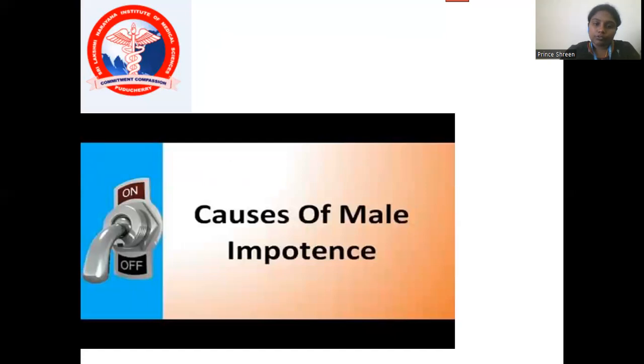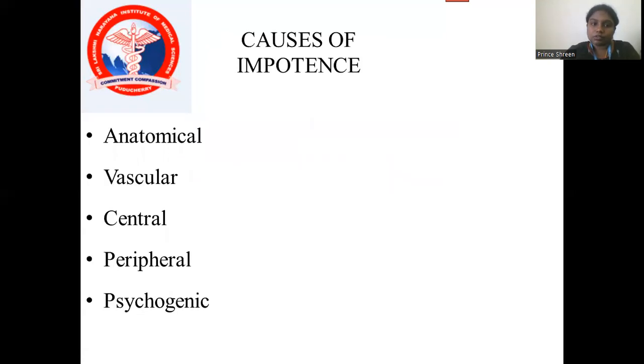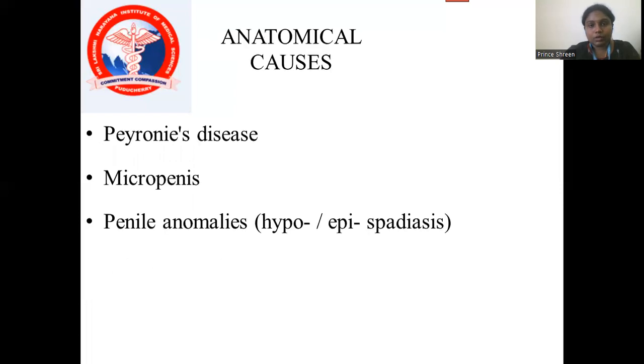What are the causes of male impotence? First, anatomical causes, vascular causes, central causes, peripheral causes, and psychogenic causes. What are the anatomical causes? Peyronie's disease, micropenis, and penile anomalies, that is hypospadias and epispadias.